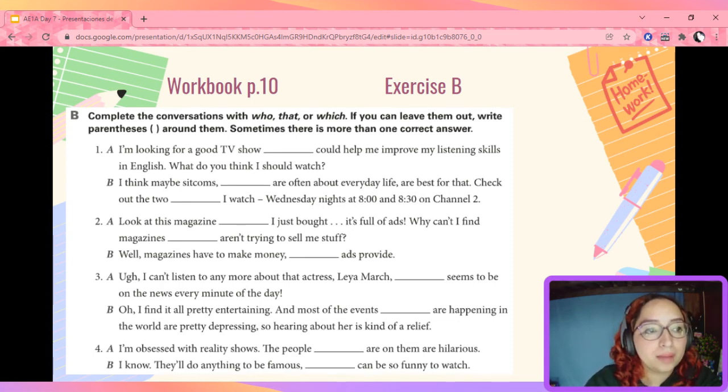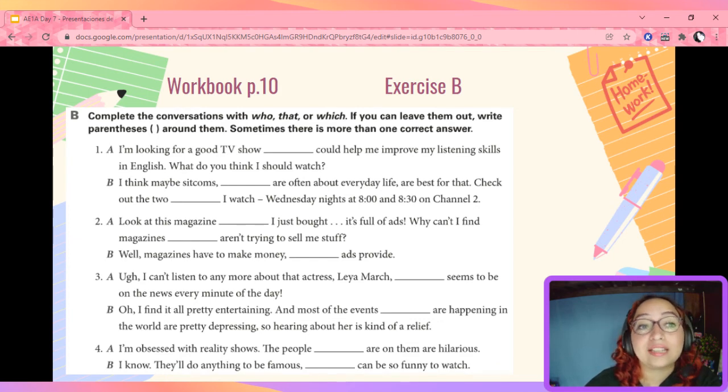I am looking for a good TV show that could help me improve my listening skills in English. In this case, do you think this is a defining or a non-defining clause? Yeah, in this case it is essential, so we're going to say that it is defining. Now, what should I use? Who, that, or which? Well, we're talking about TV shows, so we know that we cannot use who, right?